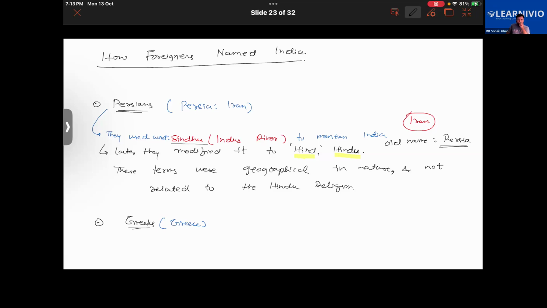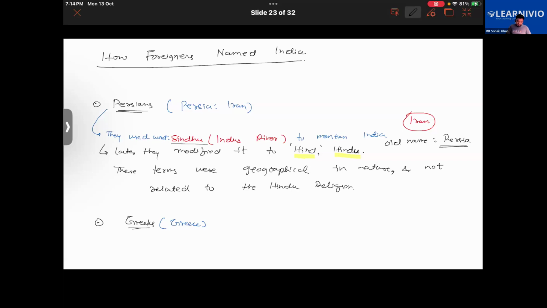So after the Persians, the ancient Greeks, whose ruler was Alexander the Great, came in contact with India also. But the question is, did Alexander directly come to India? He came to the northwest part of India.